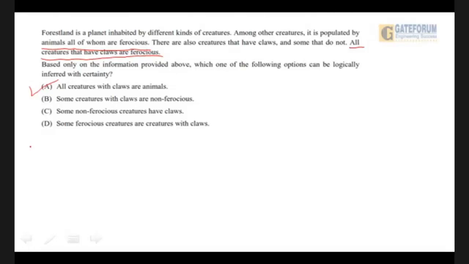It has to be. Some creatures with claws are non-ferocious. Well, nowhere has it been written. Maybe, may not be. Some non-ferocious creatures have claws. Well, this is absolutely wrong because it has been said all creatures that have claws are ferocious. So maybe the opposite can happen, but there is nothing written on that. And the last one, some ferocious creatures are creatures with claws. That's once again the opposite sense of the previous one. So only the first one follows.